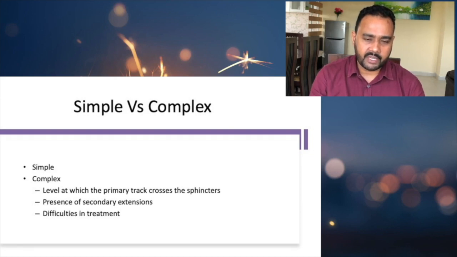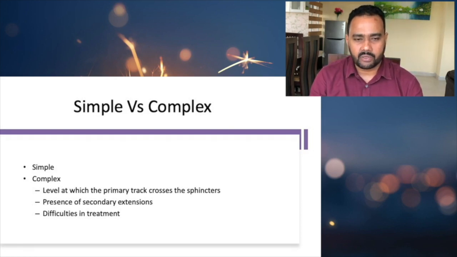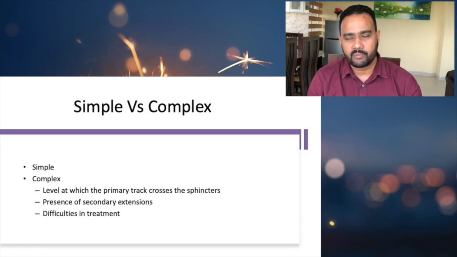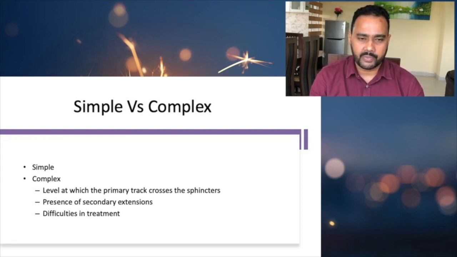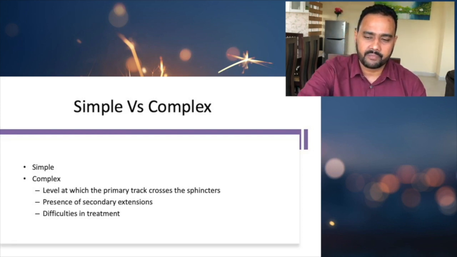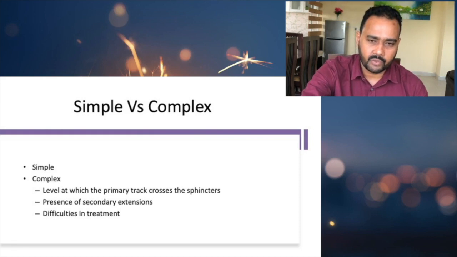Next is difficulty in treatment. Whenever the treatment of a fistula is very difficult, that is also called a complex fistula. So these are the important things we need to identify as a complex fistula. If these are not there, then it is called a simple fistula. So simple versus complex is also one of the classifications we need to know about fistula in ano.